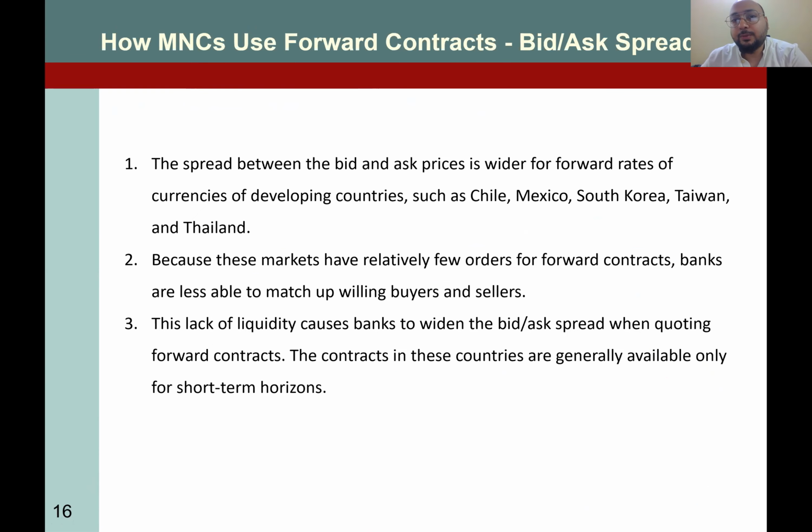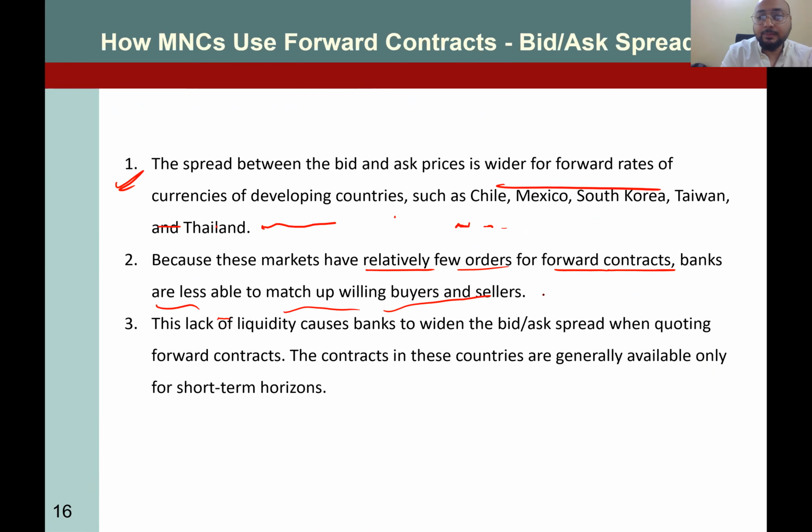How do MNCs use forward contracts for the bid-ask spread? The spread between bid and ask is wider for currencies of developing countries such as Chile, Mexico, South Korea, Taiwan, and Thailand, because they are also exporting countries, right? Because these markets have relatively few orders for forward contracts, banks are less able to match up willing buyers and sellers.